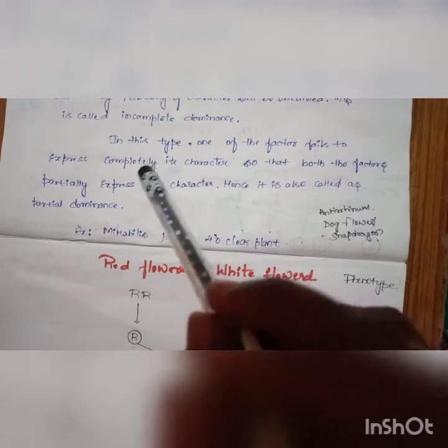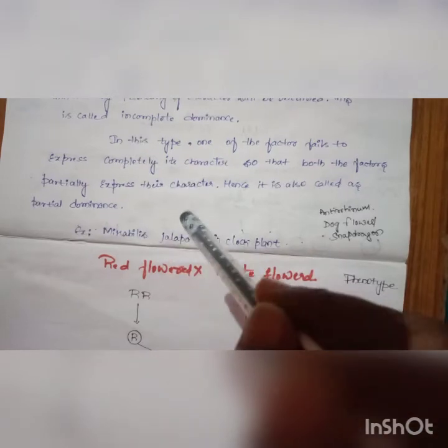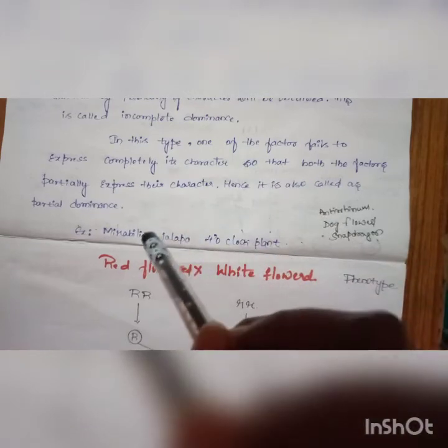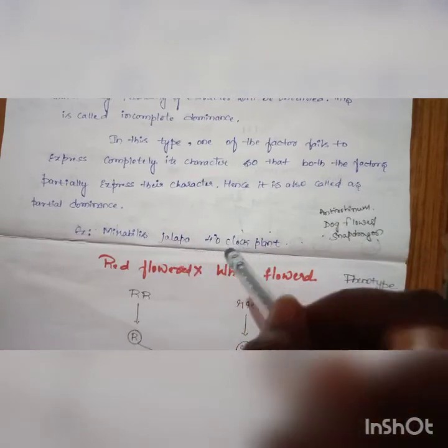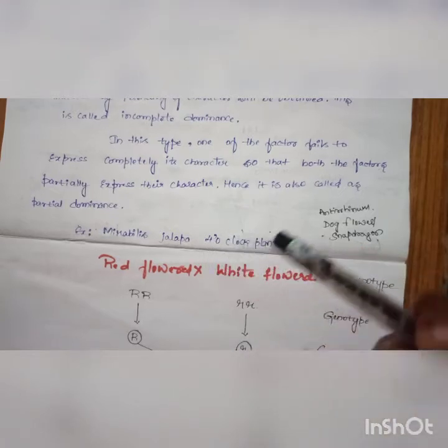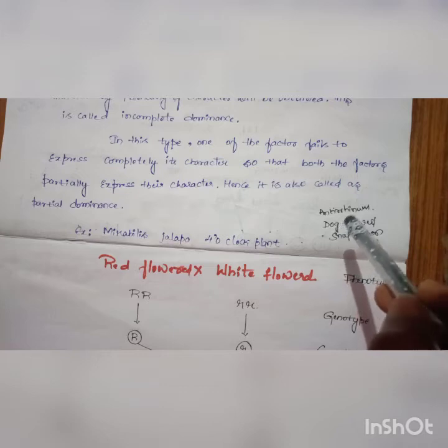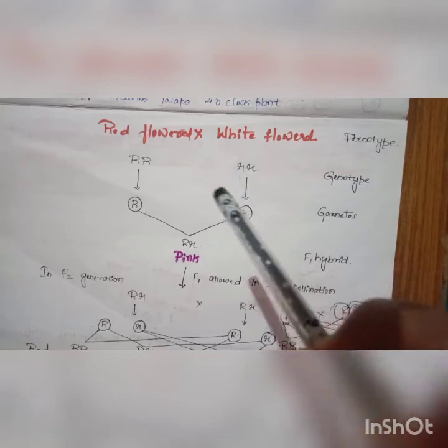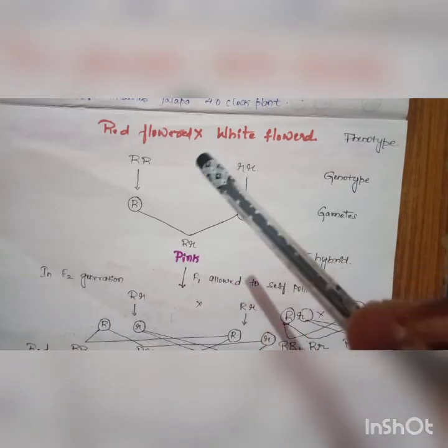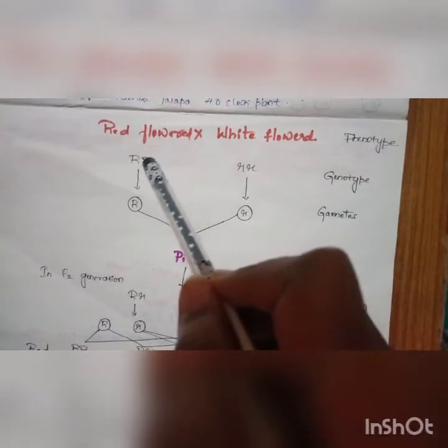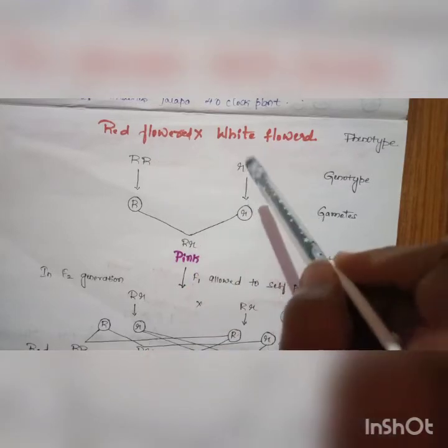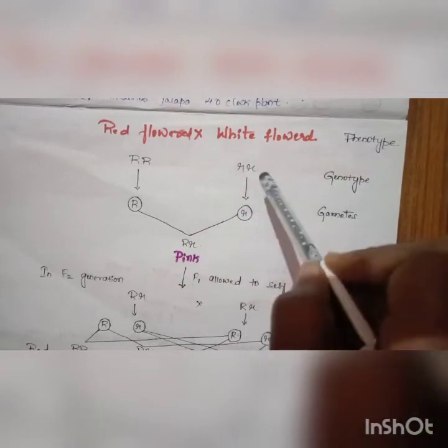For example, this partial dominance can be observed in two plants. One is Mirabilis jalapa, commonly called the four o'clock plant, and another is Antirrhinum, commonly called snapdragon or dog flower. Here we take the example of Mirabilis jalapa. The Mirabilis jalapa plant is of two types: one which produces red colored flowers and another which produces white colored flowers. Naturally, both are homozygous in condition.